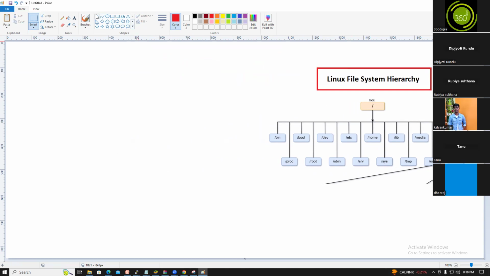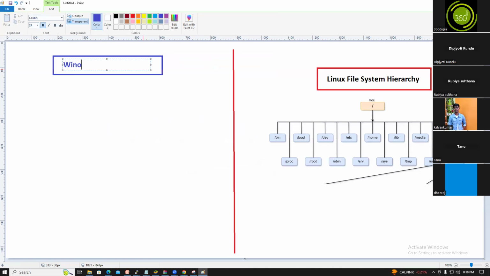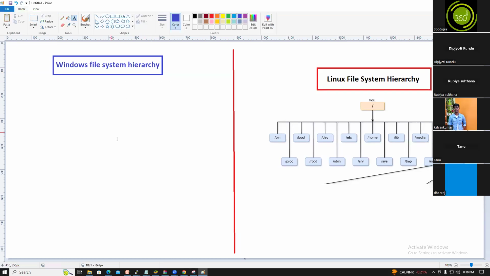And what is the Windows file system hierarchy, guys? Does anyone know? Yeah, I will tell you guys, no worries. It is very easy. The Windows file system hierarchy. So what is the Windows file system hierarchy, and what is the Linux file system hierarchy? This is very important, guys.